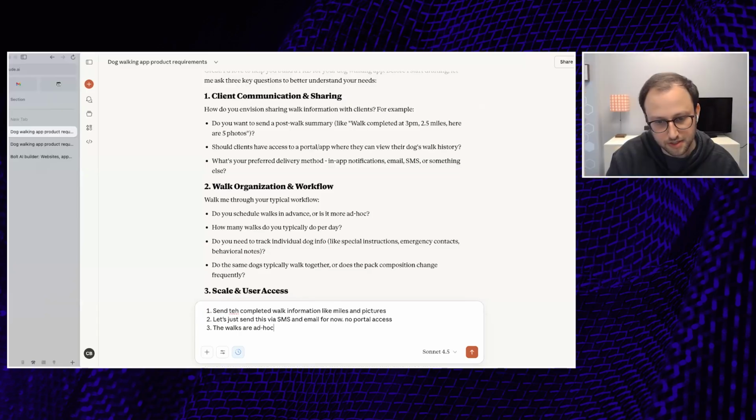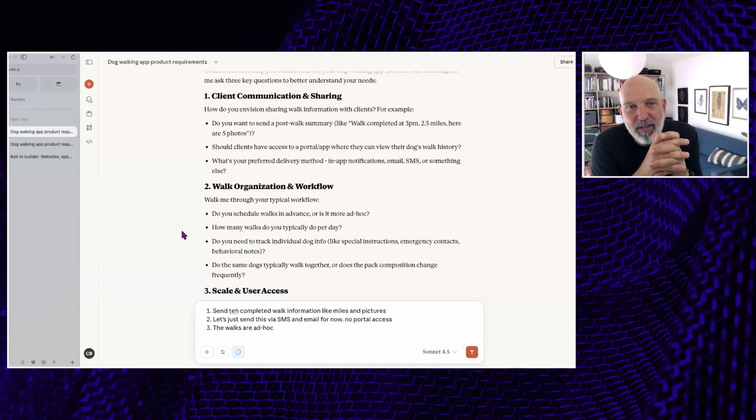And I think the interesting thing here is these are all things I didn't think about, right? Like I don't schedule my walks. These are all ad hoc walks. Maybe I do want to schedule them sometime in the future, but my goal at this stage is to get the narrowest functionality that drives value so that I'm not trying to boil the ocean with this prototype. I can always add functionality later through Bolt, which we're going to get into.